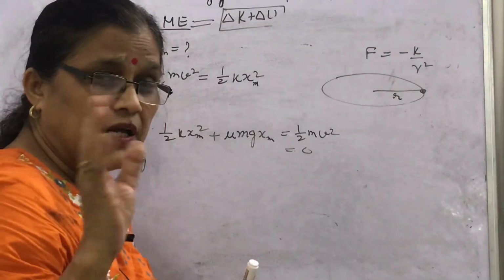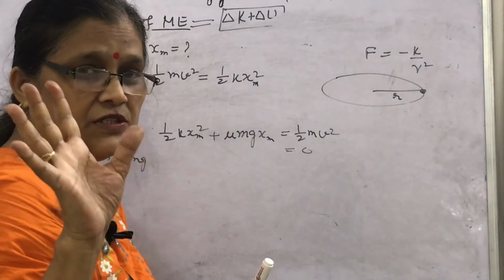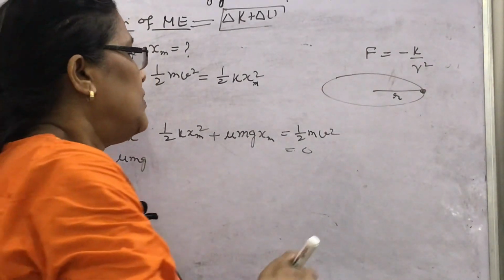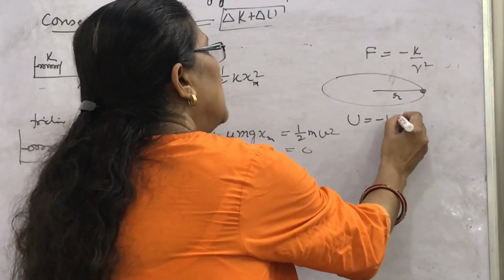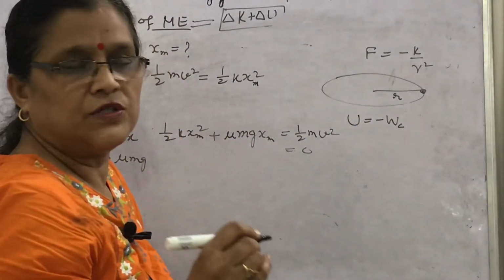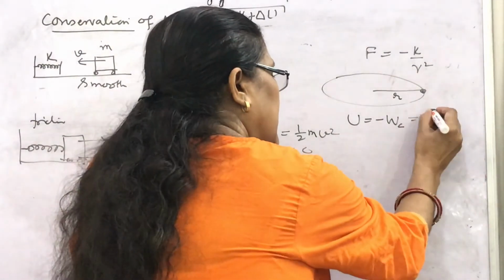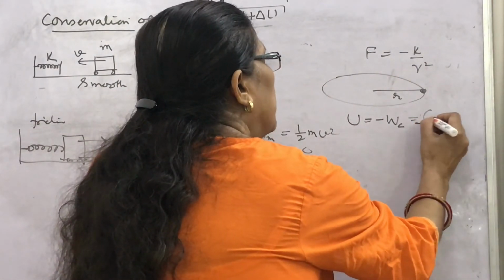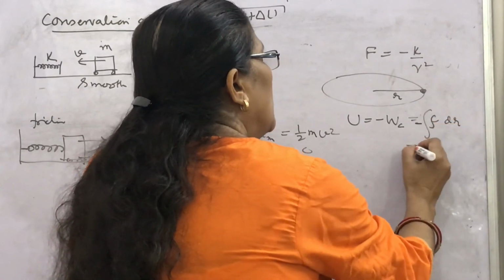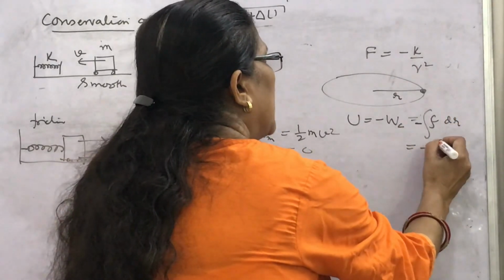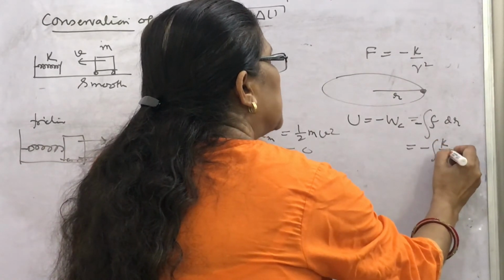Find its total energy. Look, the mechanical energy question. How will you find the potential energy? U is minus the work done due to the conservative force. You can write this as minus F into dr. What is F? Minus k upon r square.